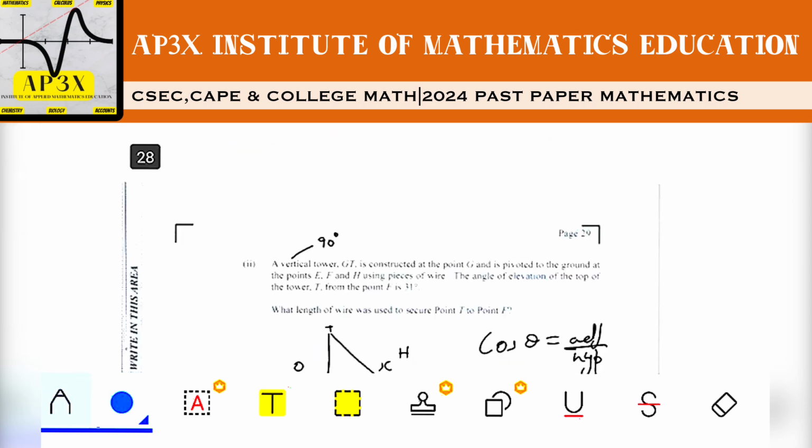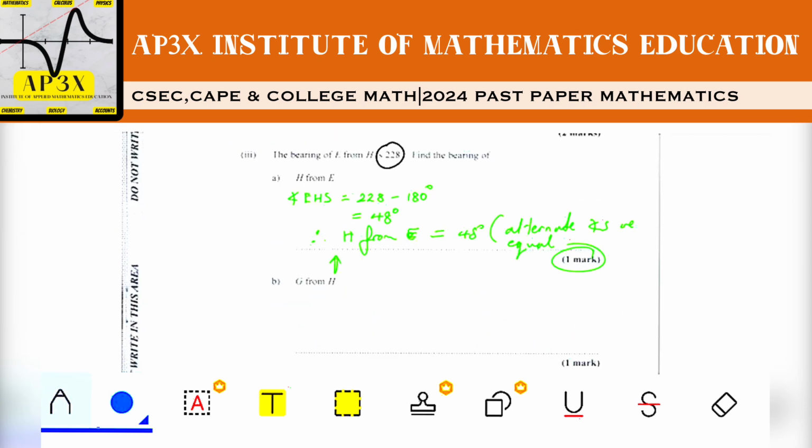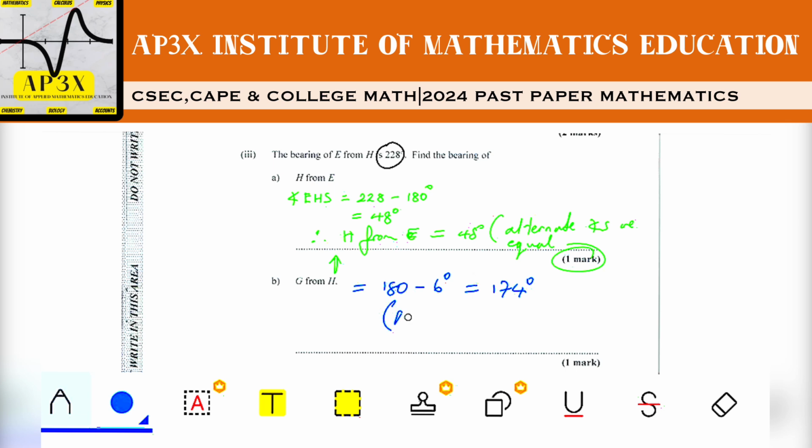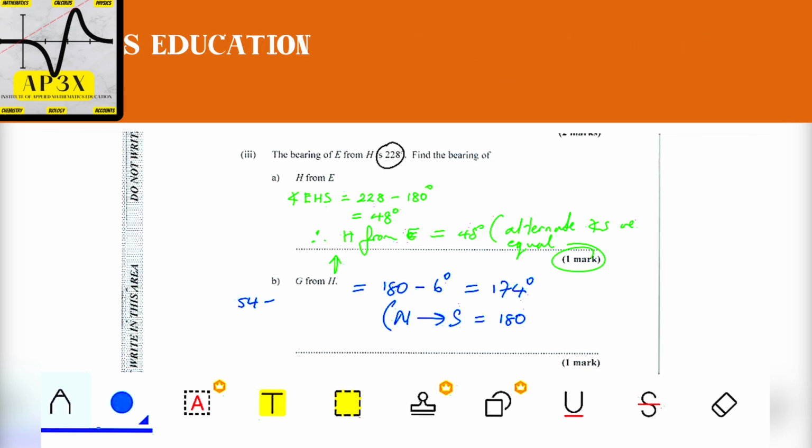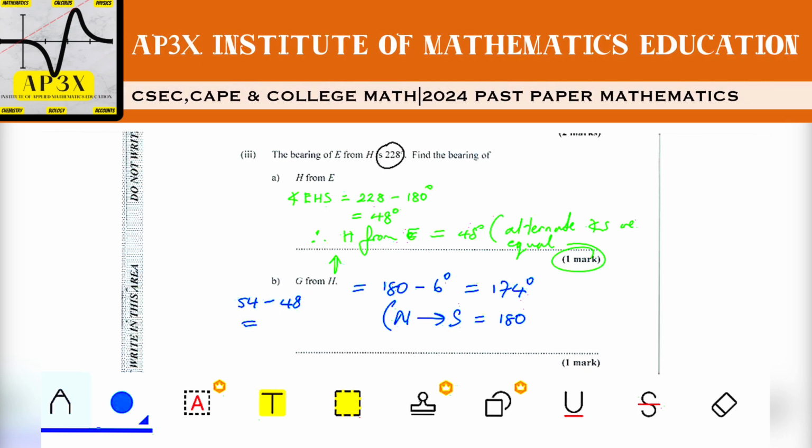So I can just simply scroll down to my section here and I can say G from H is in fact 180 minus 6 degrees, and that's equal to 174 degrees. That reason would have obviously been that north to south equals 180 degrees, and my additional calculation would have been that 54 take away 48 degrees would have been equal to the 6 degrees here.